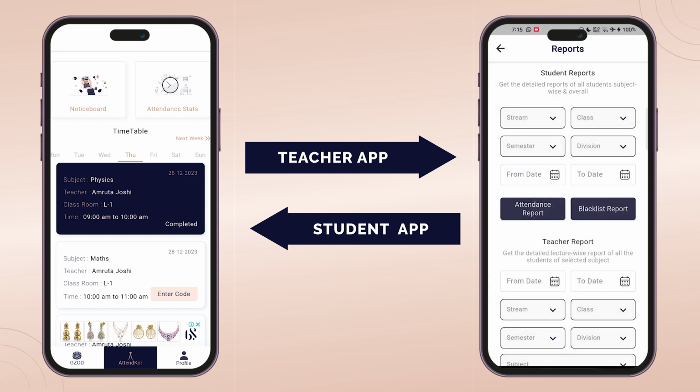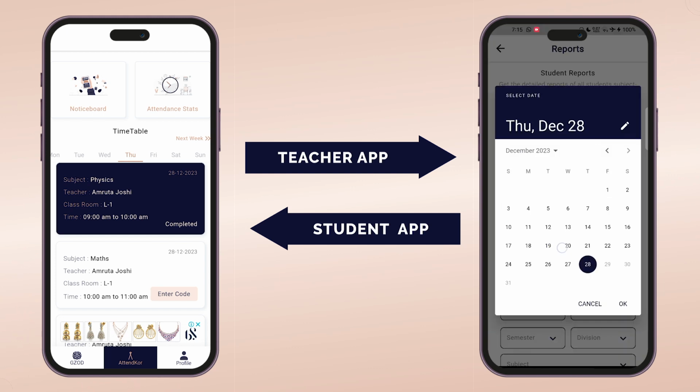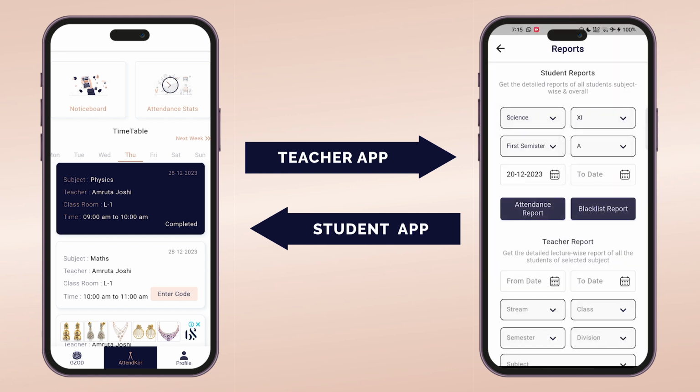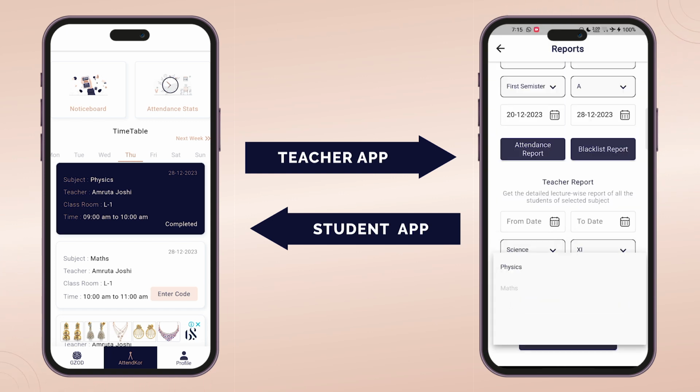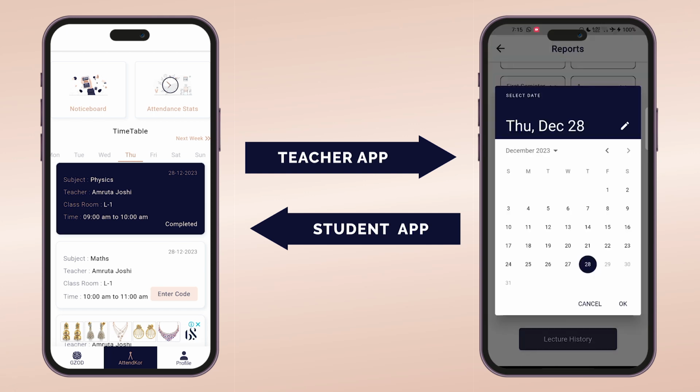We will now check get reports in the teacher interface, where you can get an Excel sheet of attendance, blacklist and teacher reports. For attendance and blacklist reports, you need to select stream, semester, class, division, from date and to date. And for the teacher report, you need to select from date to date, stream, semester, class, division and subject to generate the report.